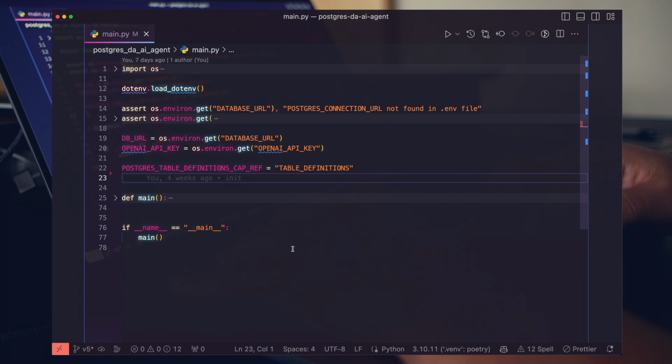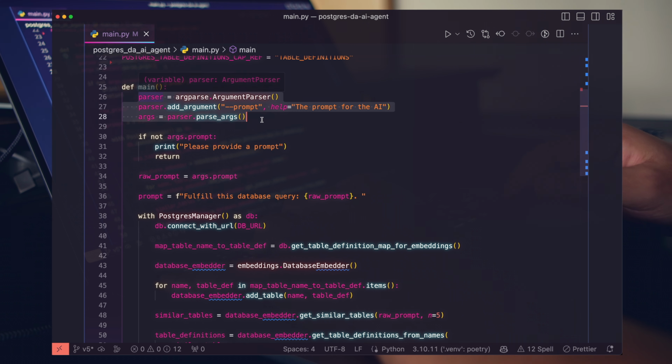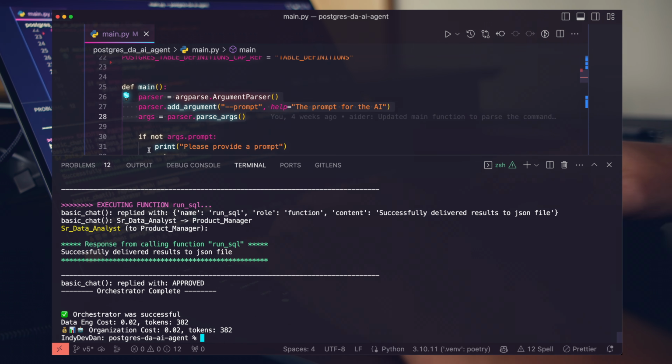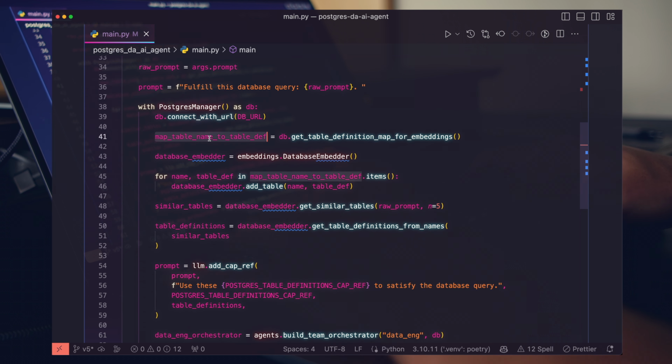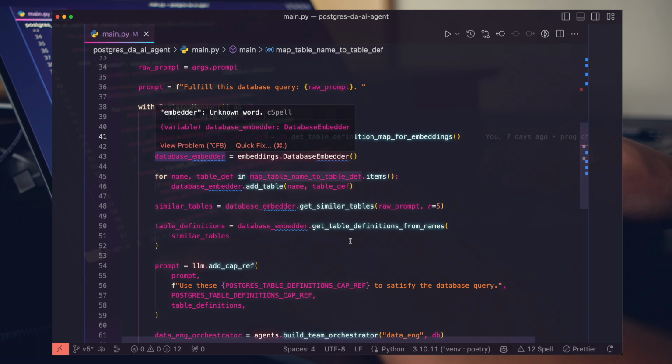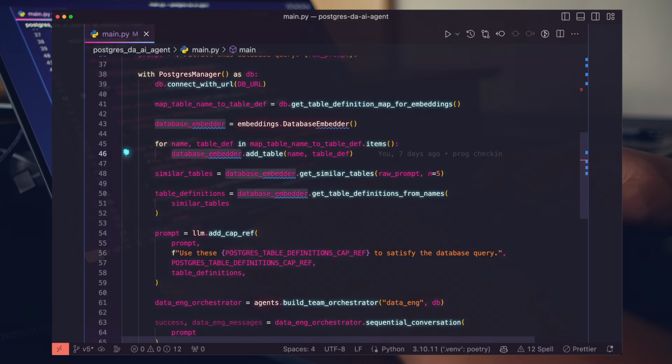Real quick, let's go over the code of the current version and let's talk about what changes we're going to make. So right at the top here, same deal. We have the database URL, OpenAI API key. We have 1 capitalized reference here called table definitions that helps us build our prompt. We're using argparse to pull in a prompt parameter that we passed in here. We're then prefixing with "fulfill this database query." We then pull tables from our Postgres database. Check out the previous videos to get it all caught up, but we're using some embedding techniques here, and then we're using a simple word-based approach here.